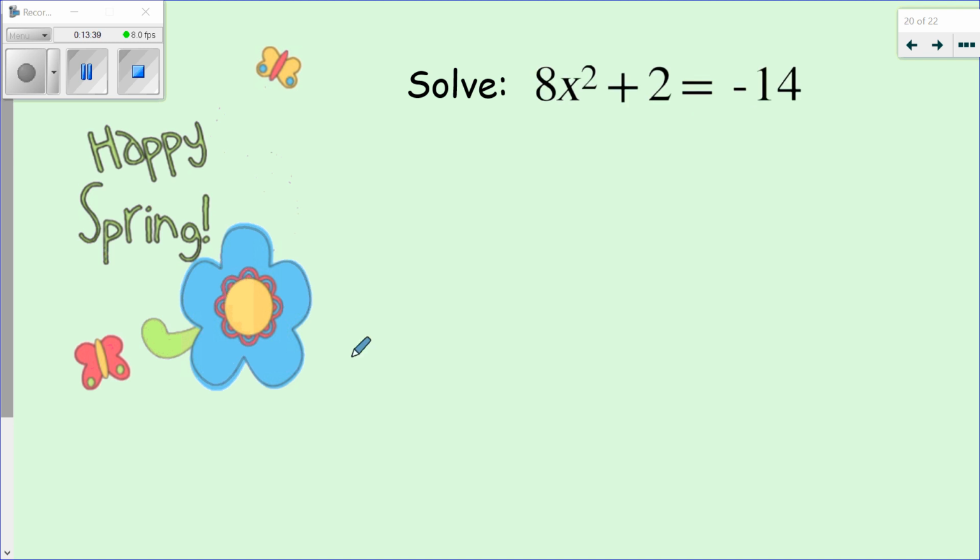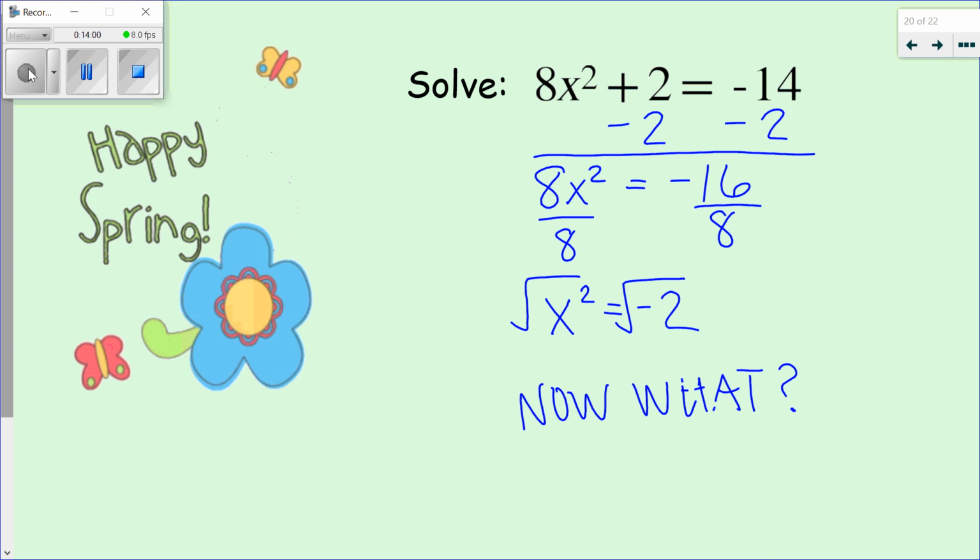All right, one more to finish us off today. Reverse order of operations. I'm going to start this and then I'm going to finish it. So I've got 8x squared equals, be careful, this is negative 14 and negative 2, which is negative 16. I'm going to pause and have you finish.